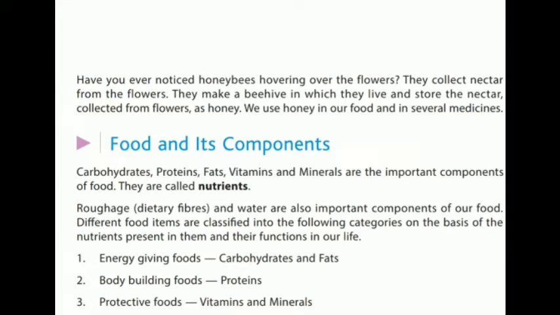Now, carbohydrates give us less energy as compared to fats. But fats take a longer time to get burnt and give us energy. The excess of the fat gets stored in our skin. That's why it is more advisable to consume more carbohydrates than fats. Although carbohydrates give us less energy, they can give us energy at a faster rate as compared to fats.